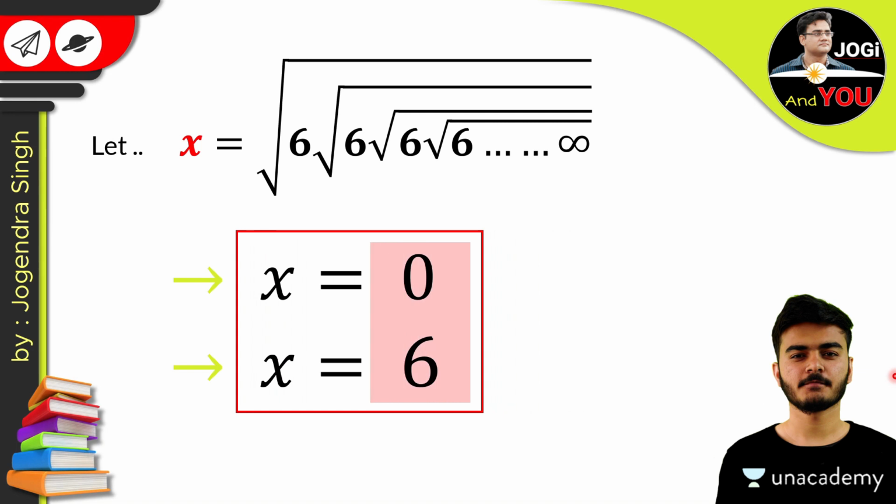Now the main question is, every teacher says that 6 is the answer. Even the solution of the trick comes the same, but you got two answers here after assuming x, and mathematically you can't deny the other one, 0. So why will the 0 be rejected? And for that, firstly we have to find why only one answer will be used from these two answers.